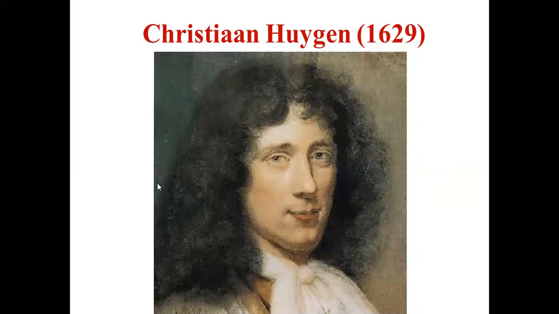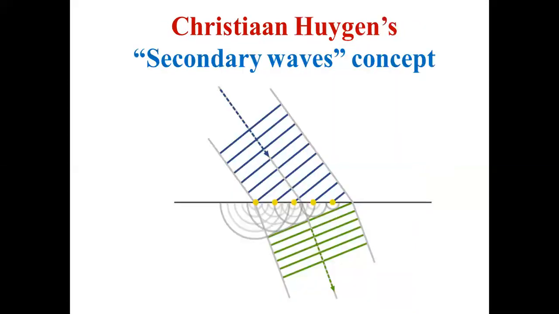So it became successful in most of the cases, in most of the phenomena of light. So Christian Huygens' secondary wave concept, that is what we study in our book. He says that whenever light falls on a certain medium, maybe a refracting medium or a reflecting medium, secondary waves start from different parts of the medium. What do you mean by secondary waves? Each part of the medium acts like a source of light.